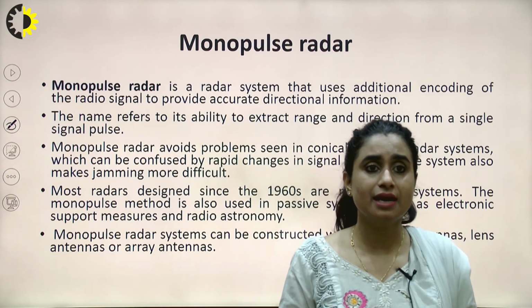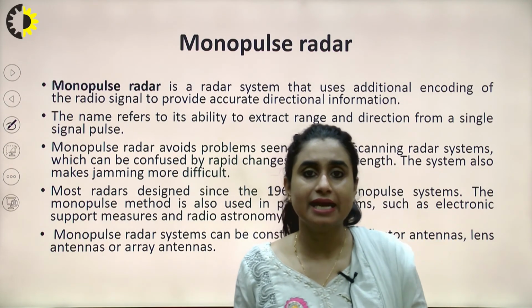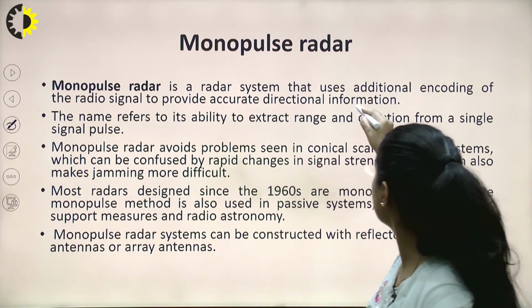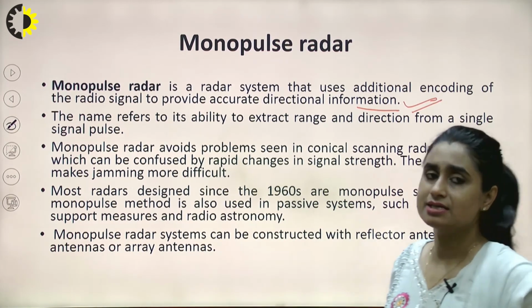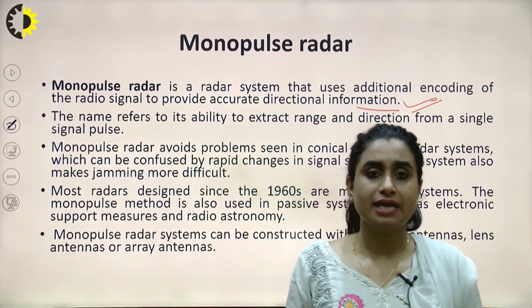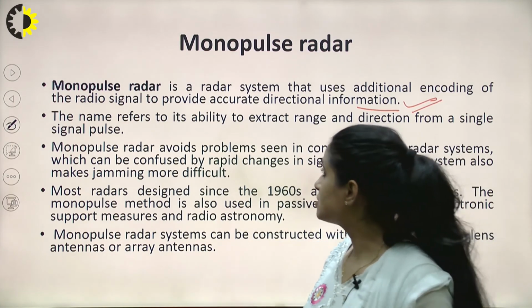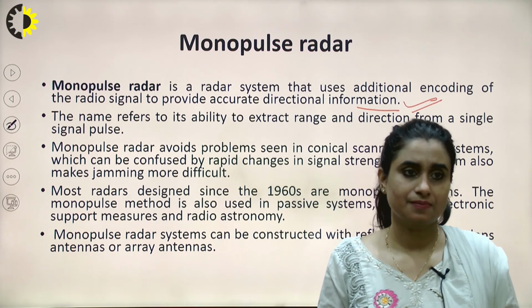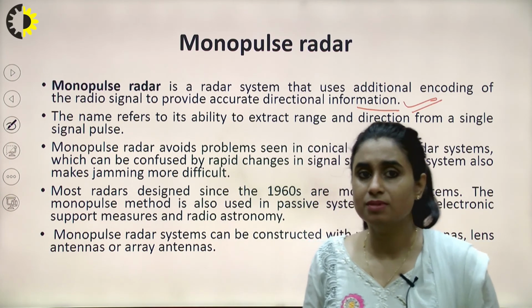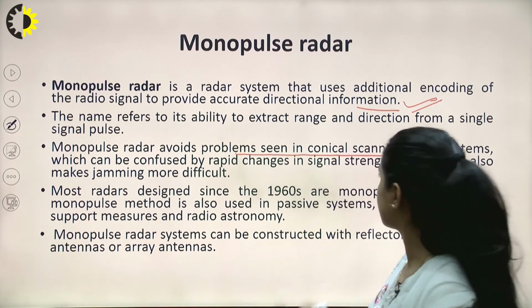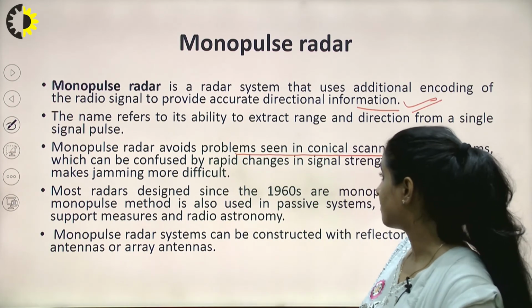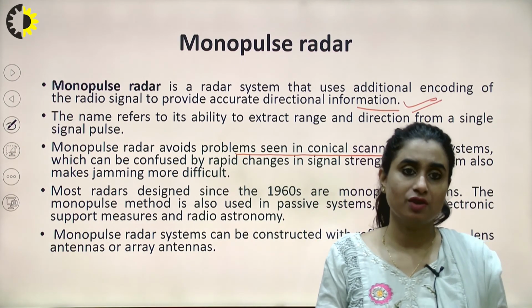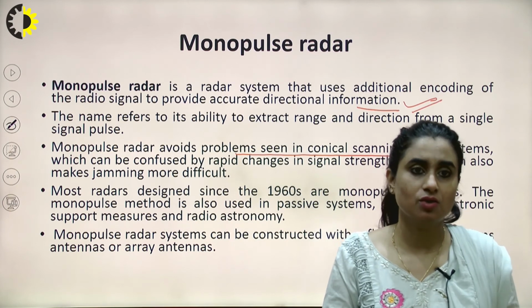What is monopulse radar? It is a radar system that uses additional encoding of the radio signal to provide accurate directional information. It overcomes the errors which are introduced in conical scan, right? It uses additional encoding. The name refers to its ability to extract range and direction from a single pulse. Monopulse radar avoids problems seen in conical scanning radar systems, which can be confused by rapid changes in the signal strength. As the signal strength rapidly changes, we overcome the problems which are introduced in conical radar.